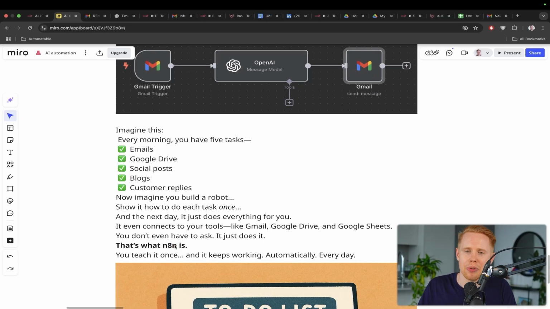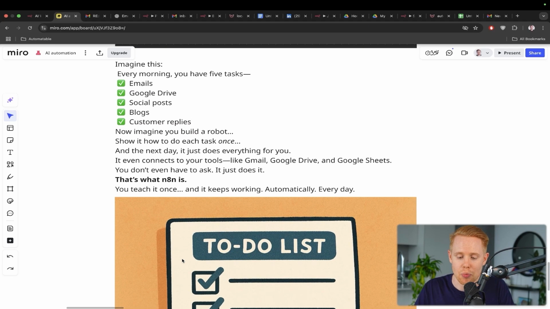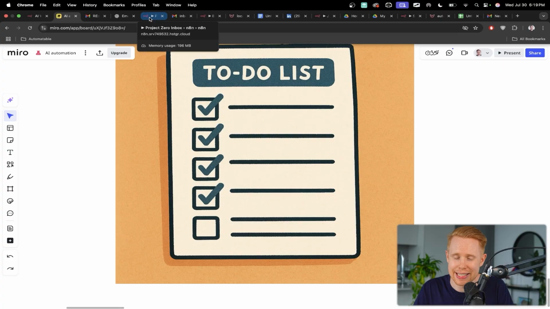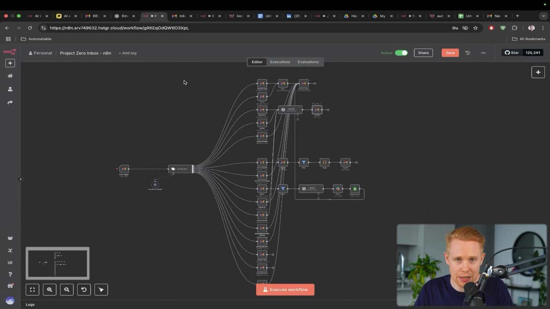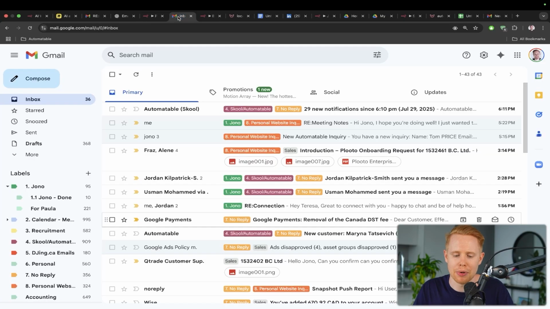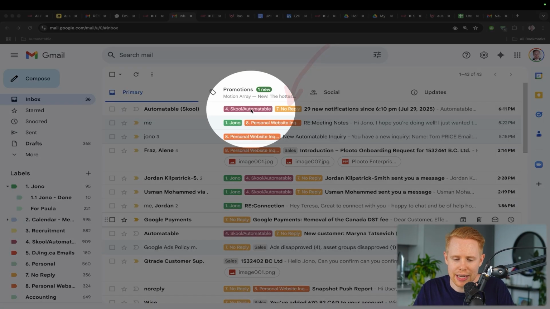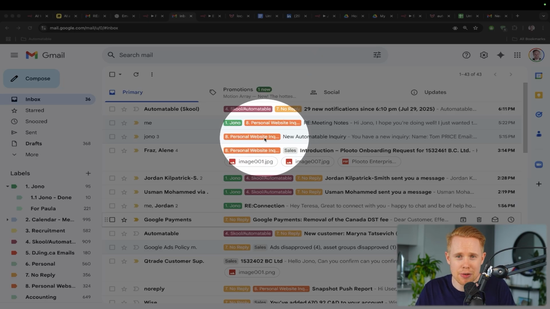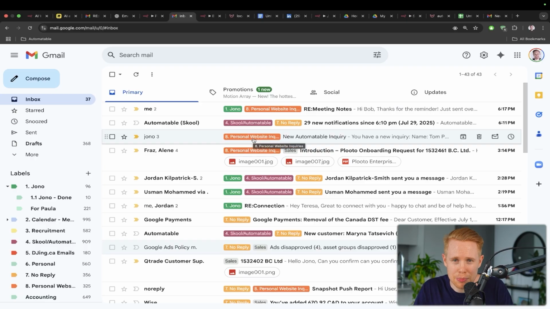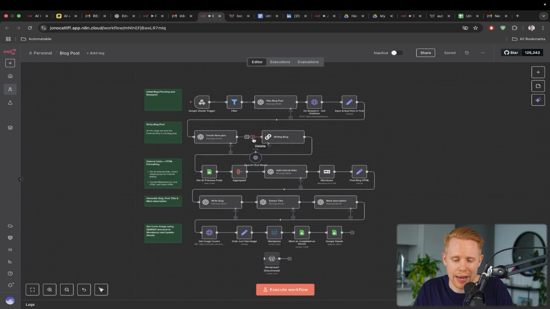So let me give you a couple other examples of exactly what this looks like, in case you're wondering. So the first one is that n8n could do something like, on the Gmail example, automatically organizing and sorting your whole inbox. So imagine coming into an inbox and having things organized very nicely. It's all categorized. Maybe you've removed all the junk emails. You can automatically reply to people, create drafts, all of that kind of stuff. That's a good use case scenario for n8n.